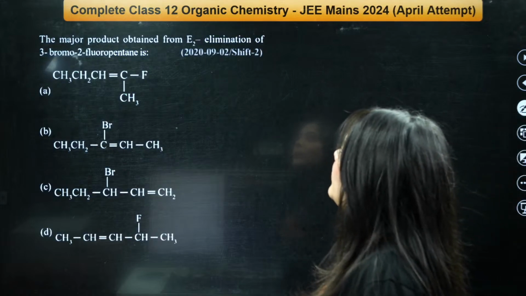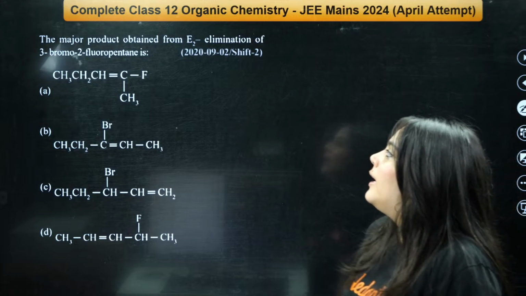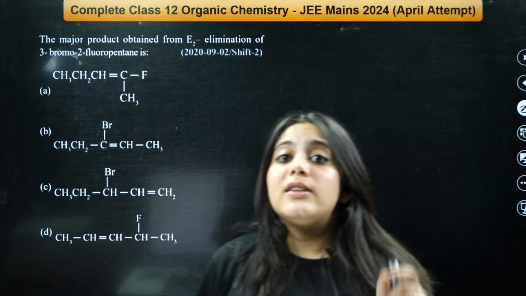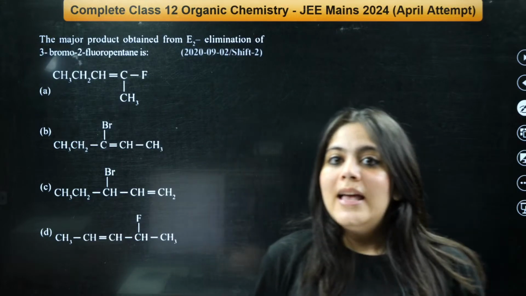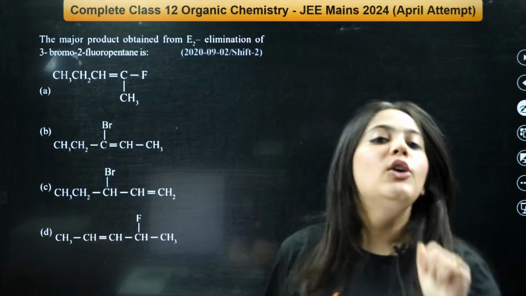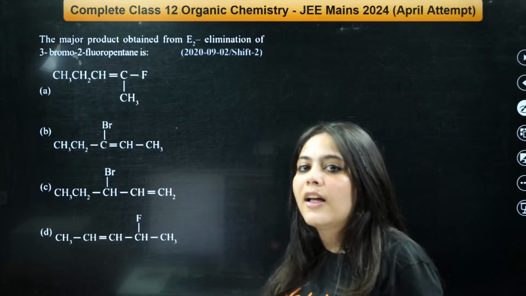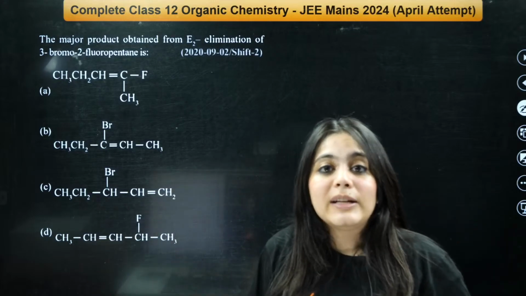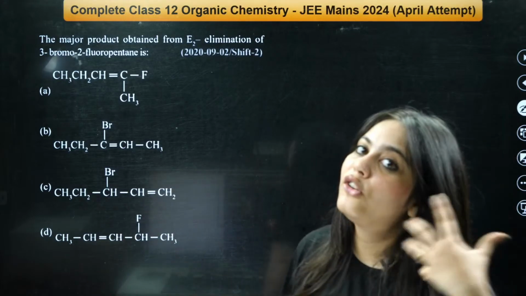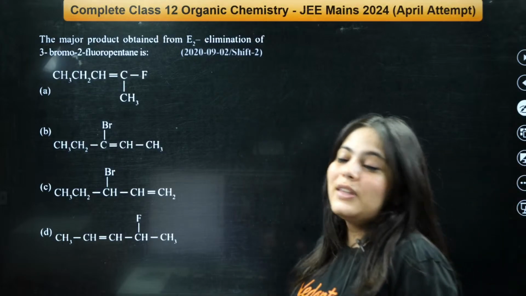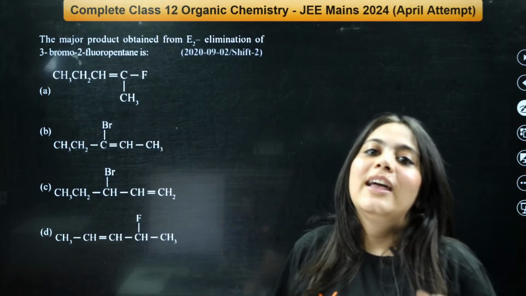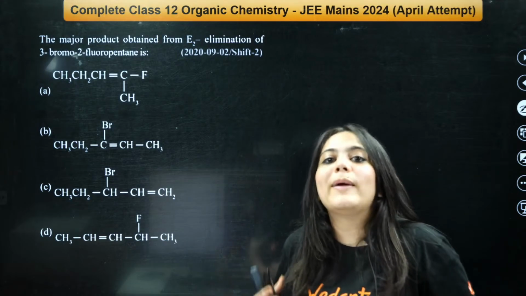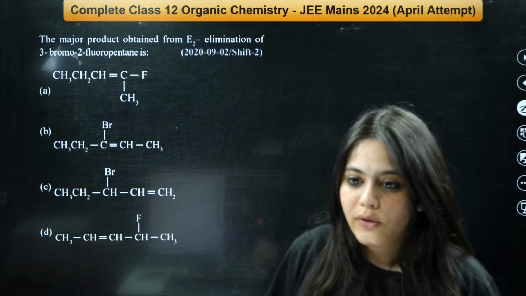The major product obtained from the E2 elimination of 3-bromo-2-fluoropentane. See, we've already done such a question. I expect you to answer this. See, in every question there will be something new. That's why I've added this here, to teach you something new. Every question will not be the exact copy of the other one, but you will learn some other thing out of similar kinds of reactions. There are so many pointers to know in organic chemistry. I'm telling you, it is not easy until you solve many questions and get used to them, right?